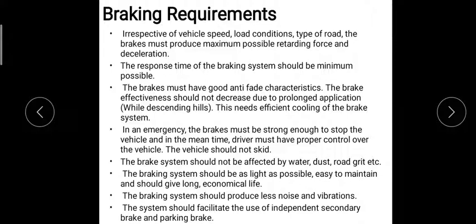The braking system should be as light as possible, easy to maintain, and should have a long and economical life. It should produce less noise and vibration, and it should facilitate the parking brake. So these are some requirements which should be there in a braking system.